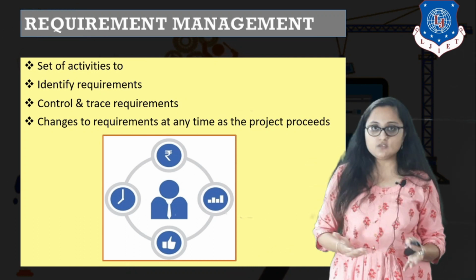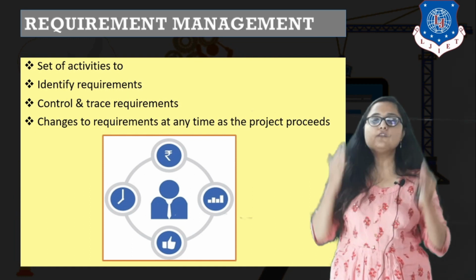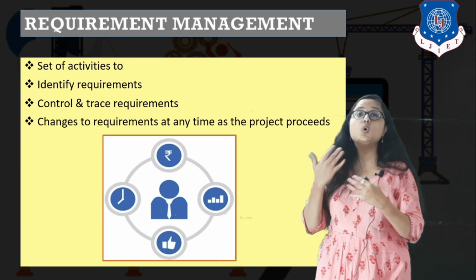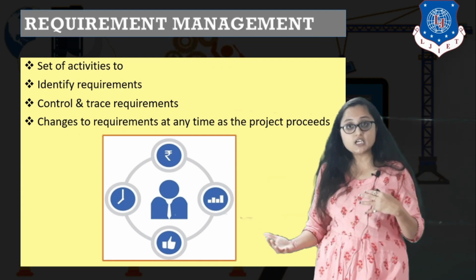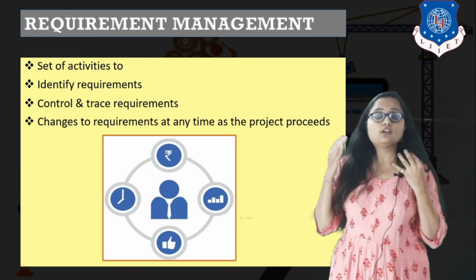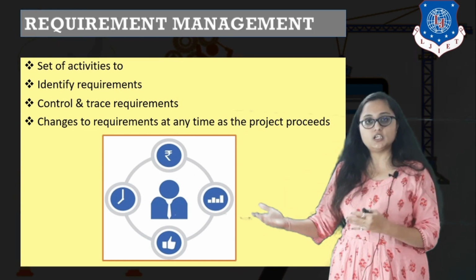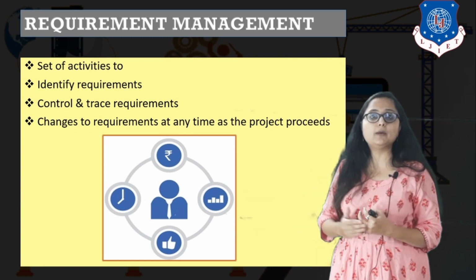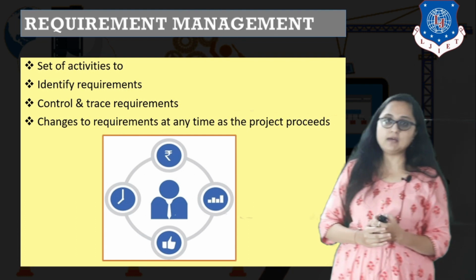So the documentation will change. So the tracing and controlling of all the requirements associated with the change, again checking for conflicting requirements, again negotiating with the clients, right? That sort of activity related to the change in requirements during the course of development is known as requirement management.